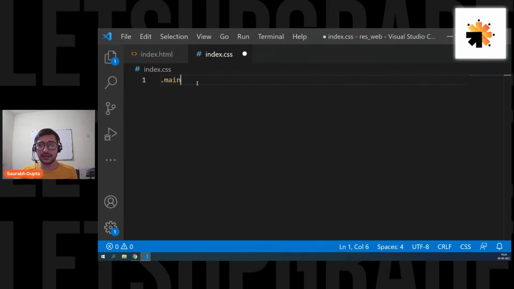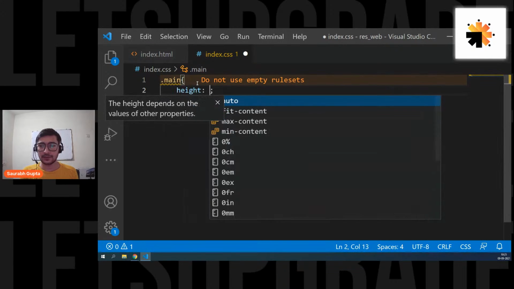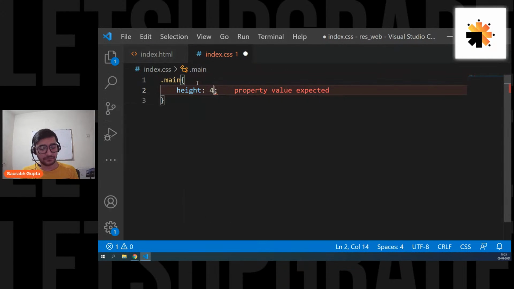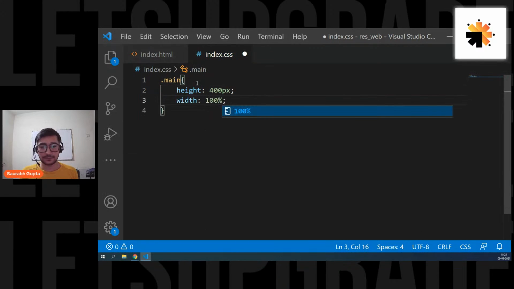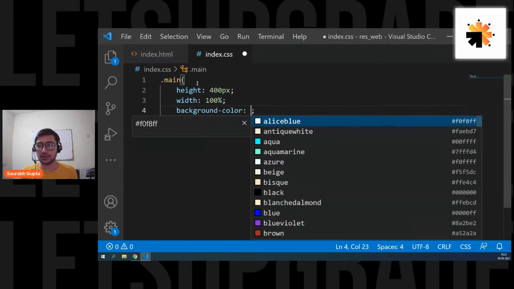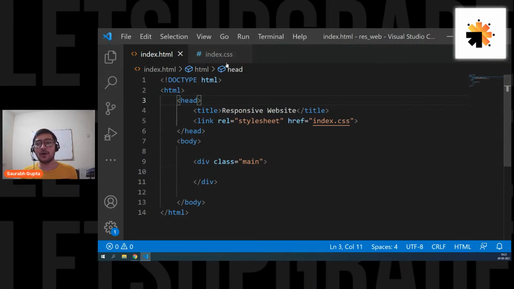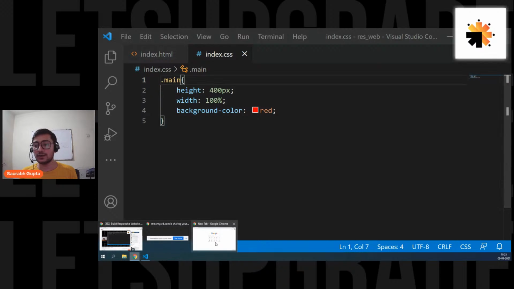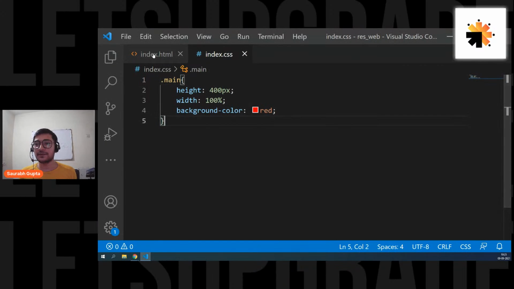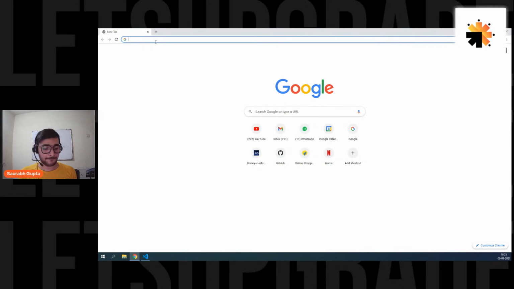Okay, so let's go here. Dot main. Let's give it a height of like 400 pixels. Let's give it a width of 100%. And let's give it a background color of red, just to see for now. Now, guys, I'm going to test you. Let's go. And yes, just let me take the file path. So right click, copy the path of the HTML file, go in the browser, paste it, and here we go.